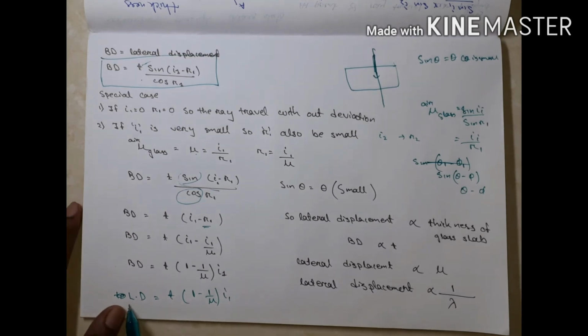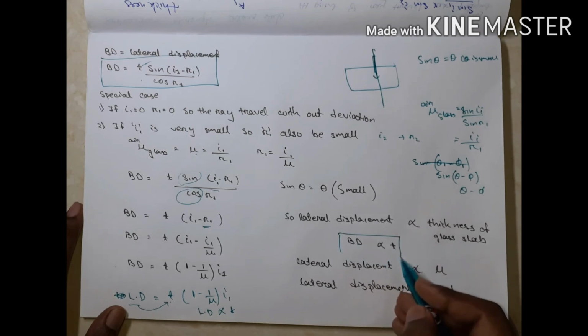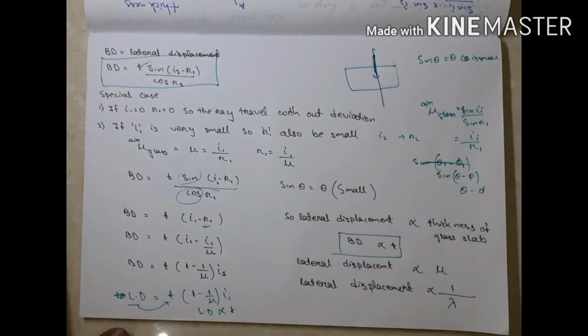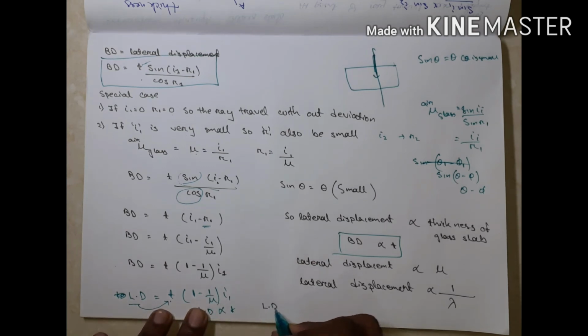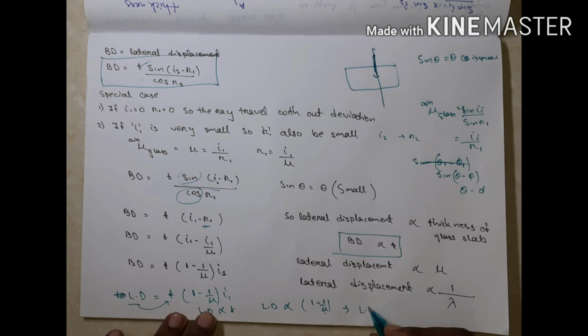That means lateral displacement is directly proportional to the thickness of the glass slab. It is also directly proportional to 1 minus 1 by mu, so I can say lateral displacement is directly proportional to refractive index.